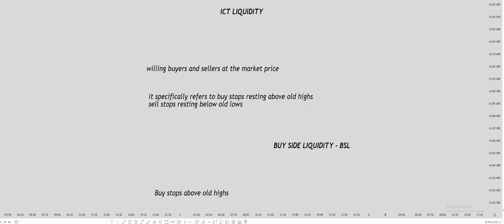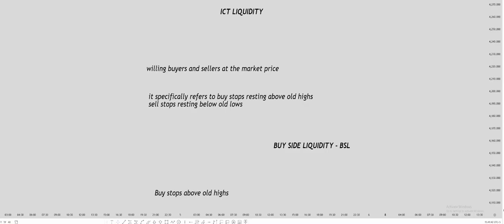So in forex terms, in trading terms, liquidity means the willing buyers and sellers at the market price. Who are the willing buyers and sellers? You and me, the traders. If the traders at a point in price are available, willing to buy and sell at that price, that means the liquidity is available at that point. So how does liquidity refer to trading?